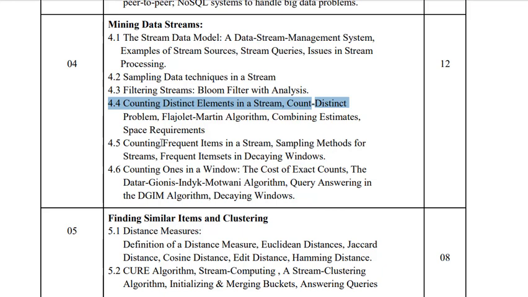There is one more concept, counting frequent items in a stream. Which user is spending more time on which particular page? Depending on that, they will identify the popularity of that page. If there are frequent users on a particular page, you might have seen on a celebrity page there is a list of top fans. Who is in the list of top fans?